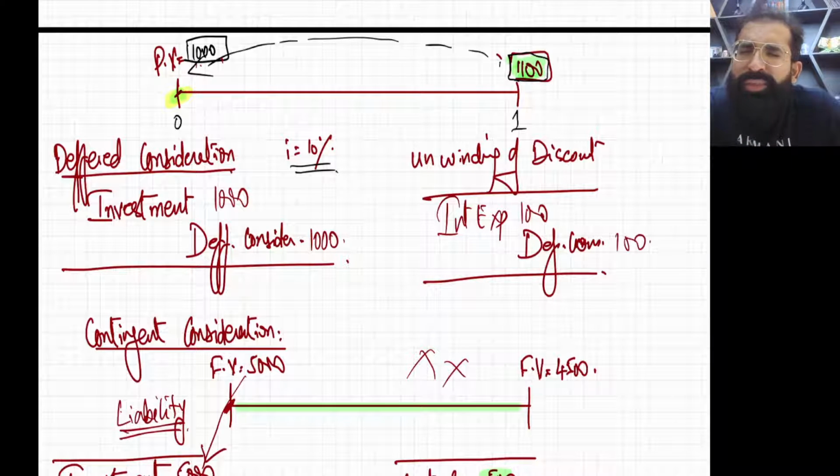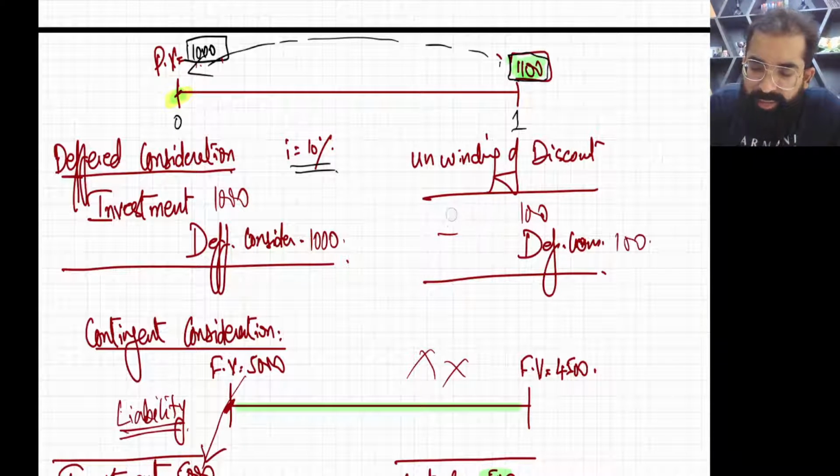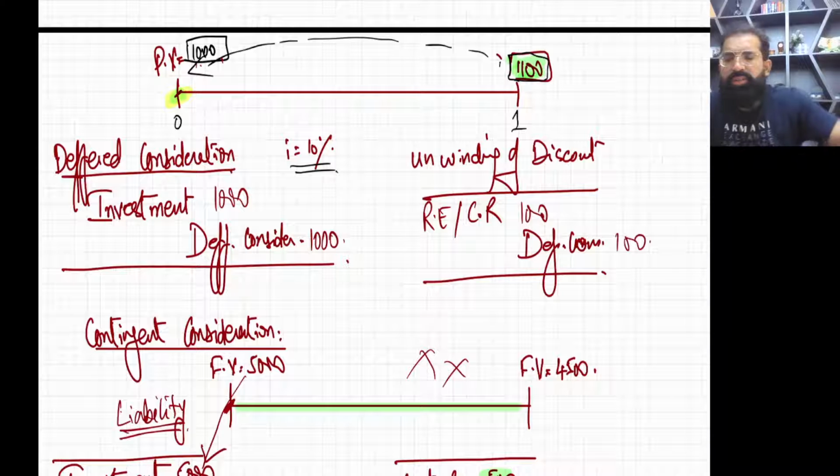And when we book this interest expense in parent company's books, parent company's profits will go down. And as the parent company's profits go down, parent company retained earning will also go down. So you can debit the retained earning, group retained earning, or sometimes you call it consolidated reserve. So retained earning or consolidated reserve debit and deferred consideration credit. Okay, so this is the treatment of deferred consideration.